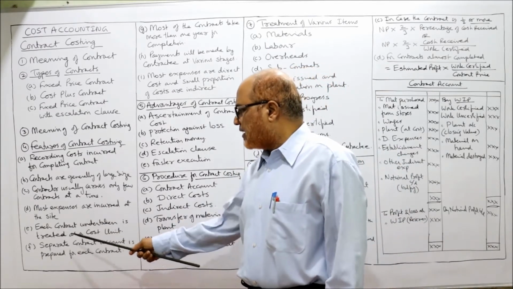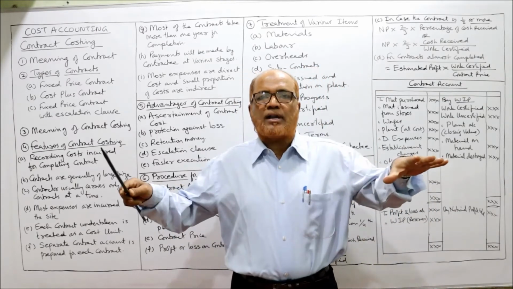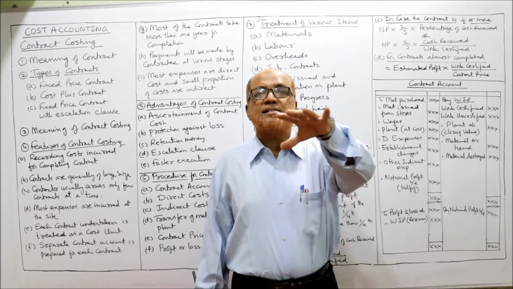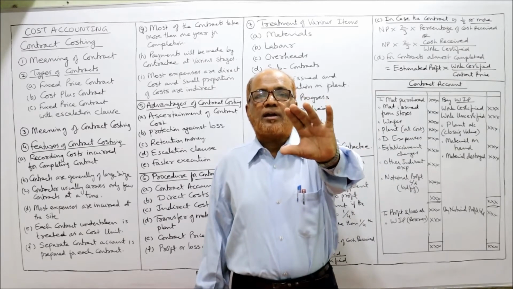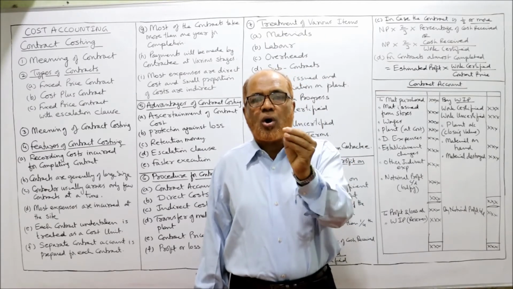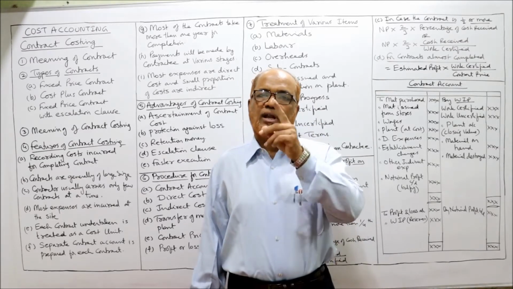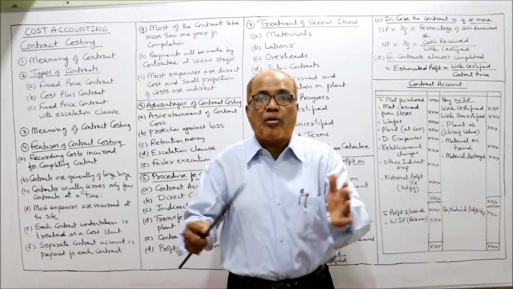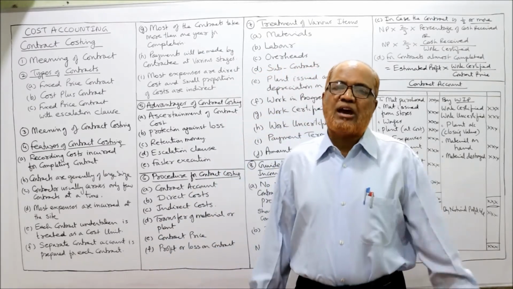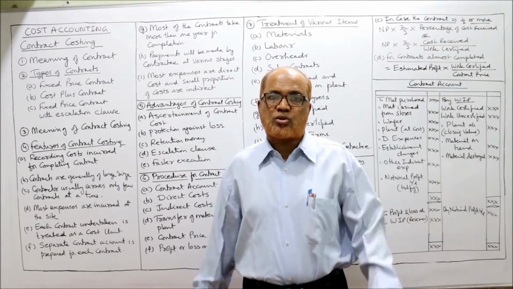Next, each contract undertaken is treated as a cost unit. Suppose if I am the contractor, I am having 5 contracts on hand at a time. So all the 5 contracts I treat separately. Every contract will be treated as a cost unit. So I will charge all cost incurred on that contract only. I want to find out what is the profit on every contract separately. I will not mix up. Then a separate contract account is prepared for each contract. Every contract will be a unique one. So I will treat every contract as a separate cost unit.